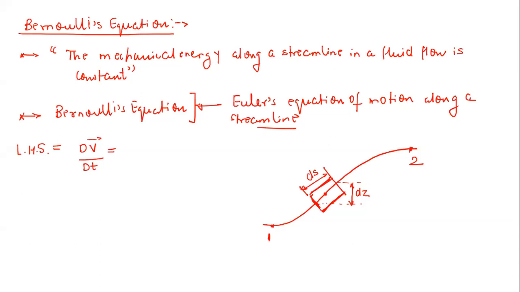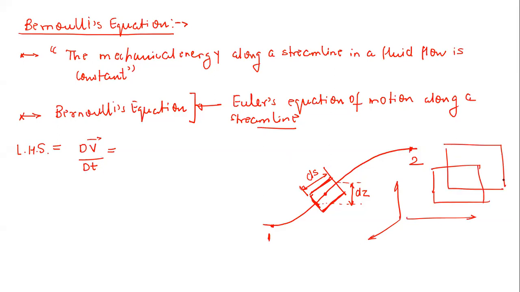We have considered a fluid element here, and you can imagine that we have taken a streamline into a controlled mass system. This is my streamline, and this is the direction of V vector at this point, and this is the direction of ds vector as well.